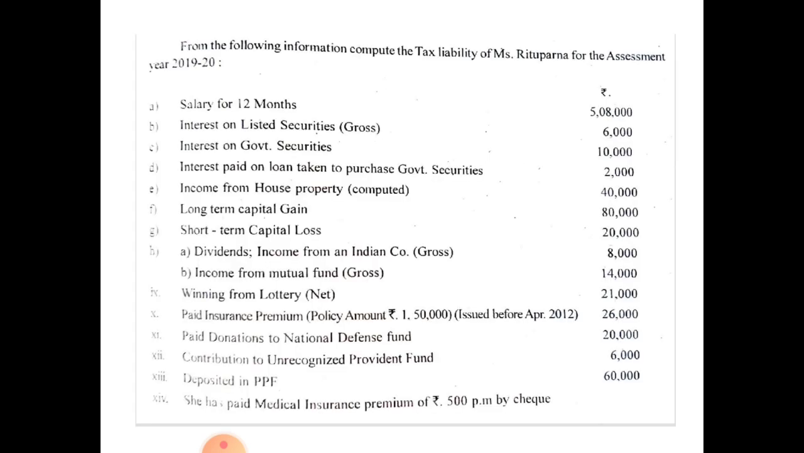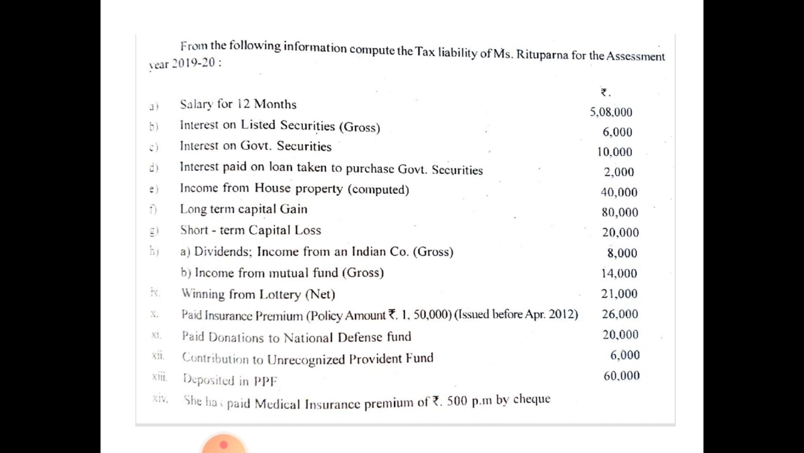See this problem. From the following information, compute the tax liability of Ms. Rituparna for the assessment year 2020-21. Salary for 12 months 5,08,000. I will explain while reading the problem only. Listen carefully. Salary for 12 months rupees 5,08,000.